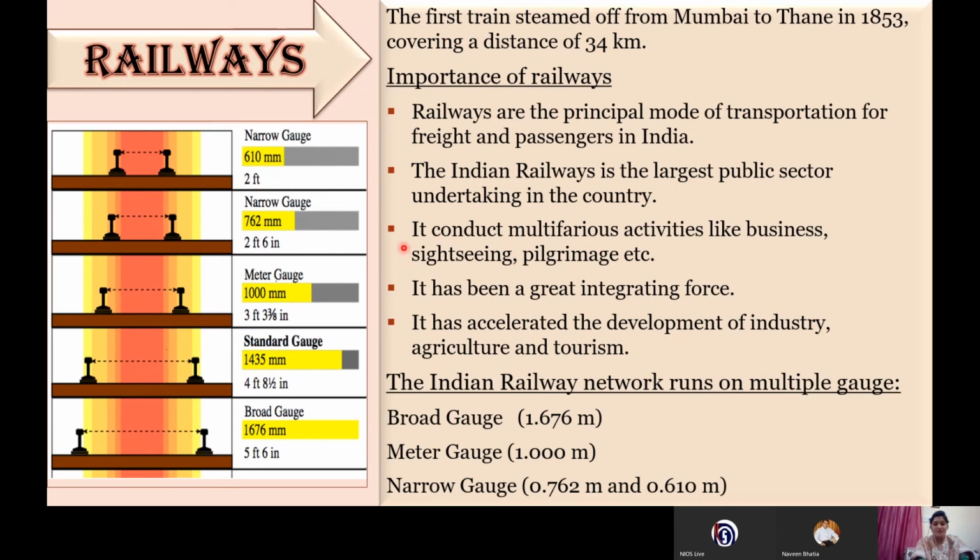And one student asked the question, what is the social significance of the railways, like how railways is important from the societal point of view. So here we can say that it is acting as a great integrating force. It has connected all parts of India. And apart from that, the pilgrimages, like even in religious matters also, it is playing a very important role. So this is how from the social point of view railways is playing a very important role.